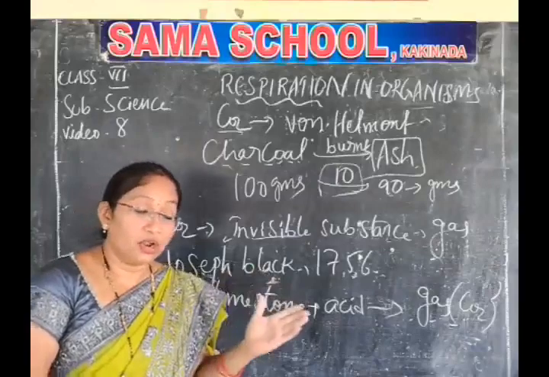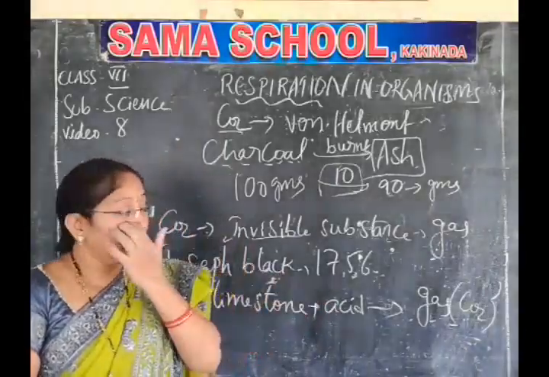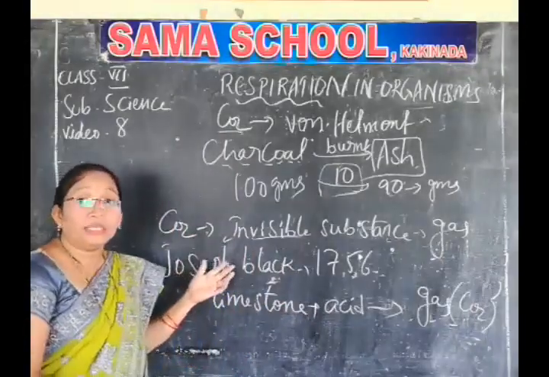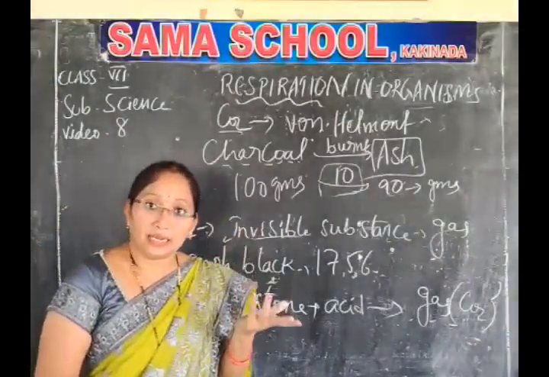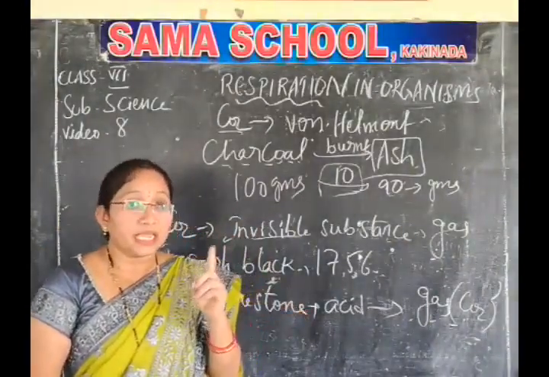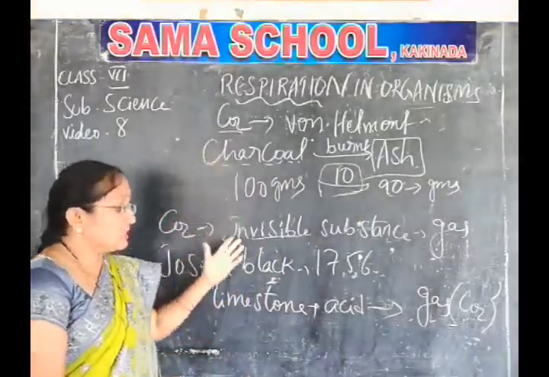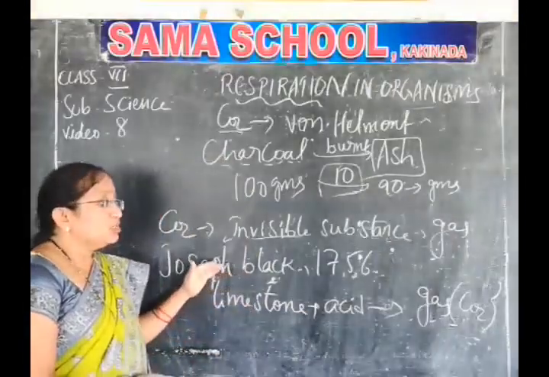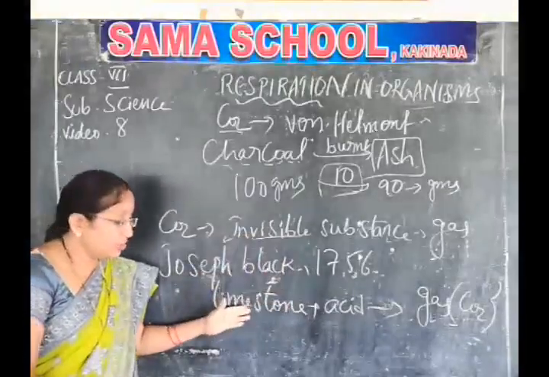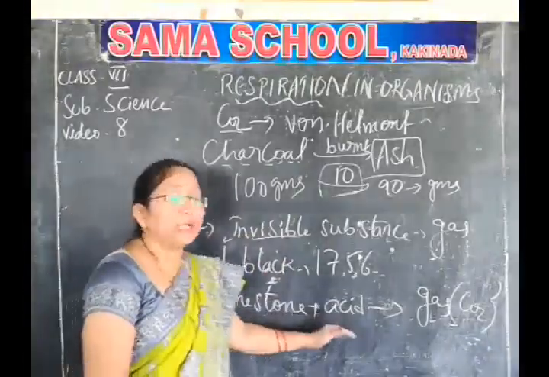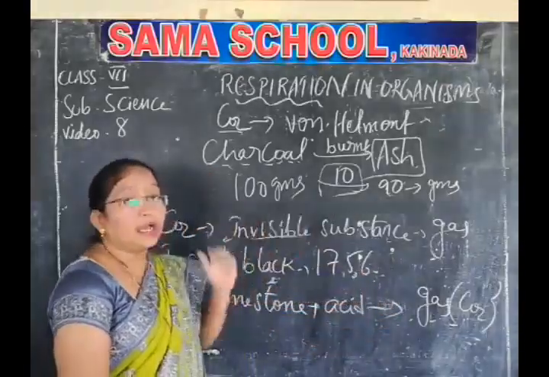Later on, in the next classes also, you will be learning about these scientists. These are very, very important scientists. They proved that inhaled air contains oxygen and exhaled air contains carbon dioxide. First they did the exhaled air experiment, that is carbon dioxide, by these two scientists. Now coming back, Joseph Black in 1756 did the experiment on limestone and added that limestone to the acid and released some gas which is nothing but carbon dioxide.